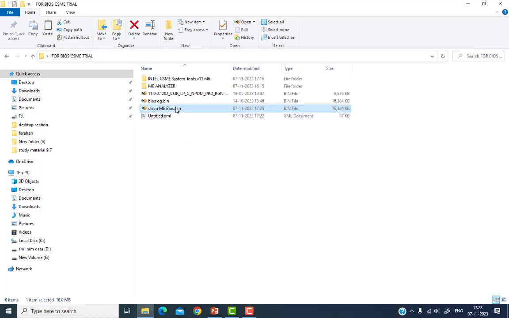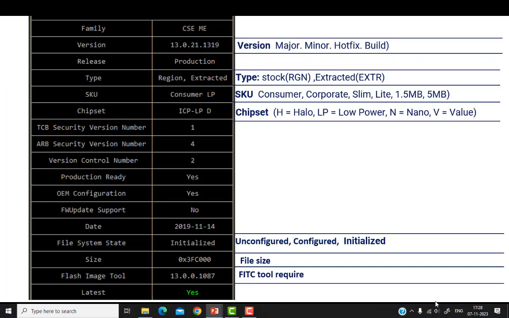Now we have to copy this file into our BIOS and turn on the laptop. The laptop will restart two or three times, and then the display will appear on the screen. So friends, in this way we have to do all the processing for the clean ME BIOS, and in this way we use all these tools to solve the clean ME BIOS problem. Thank you very much.